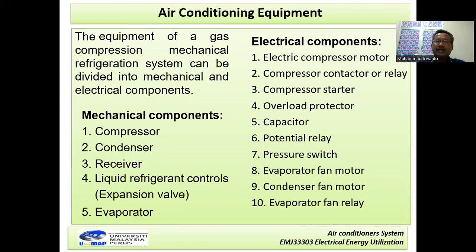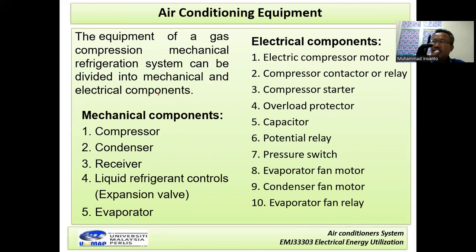Now, if we look at one air conditioner system, the equipment of a gas compression mechanical refrigerant system can be divided into mechanical and electrical components.